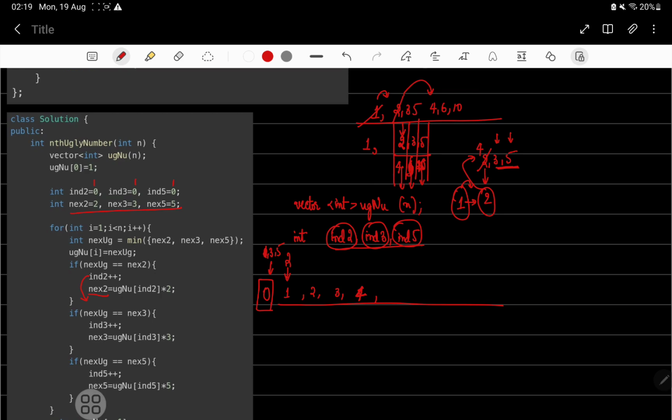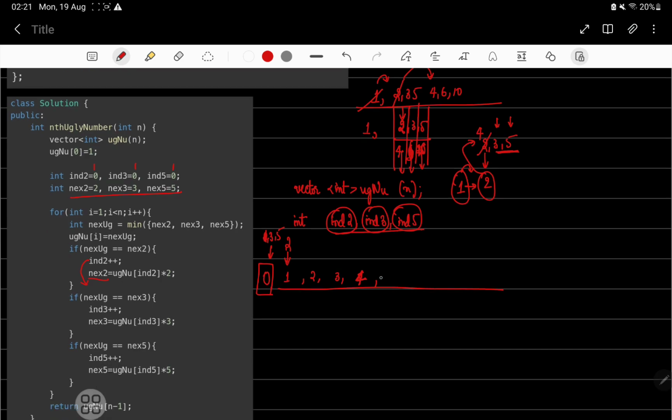Now what we will be adding is the first vector that we have chosen. In that vector we have already populated it with 1. All these variables have indices here.